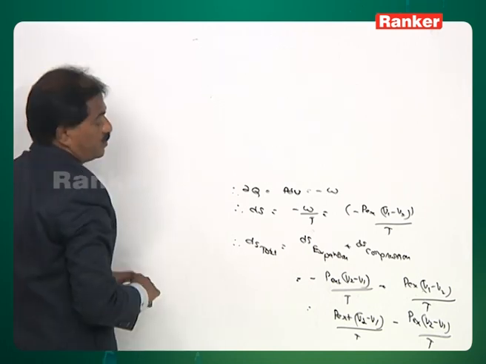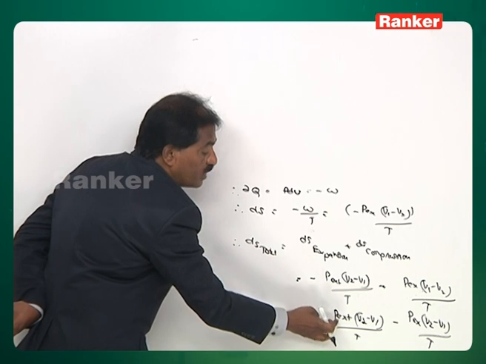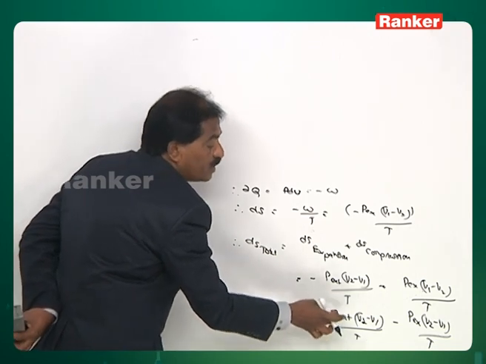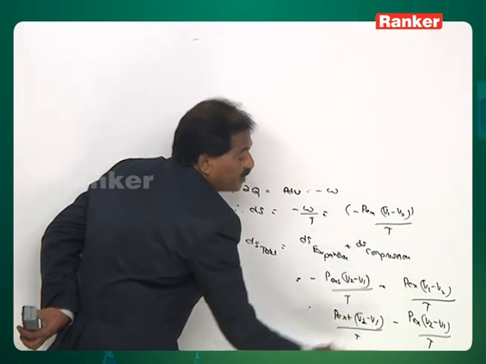Next, during the expansion, the gas has to do work against the external pressure. During compression, the surroundings have to do work against the pressure of the gas.